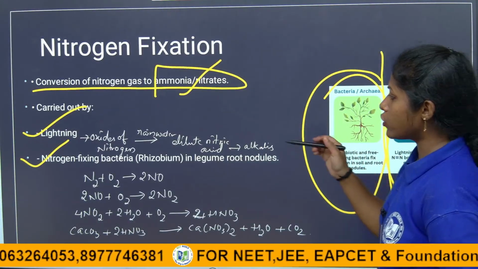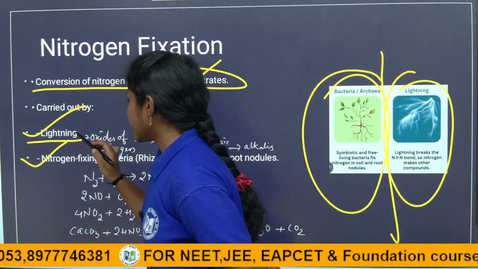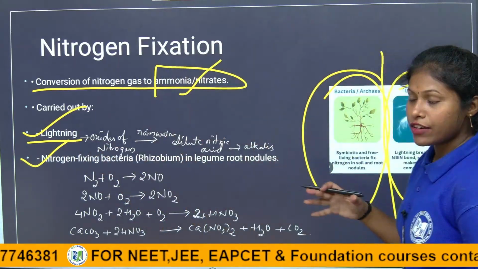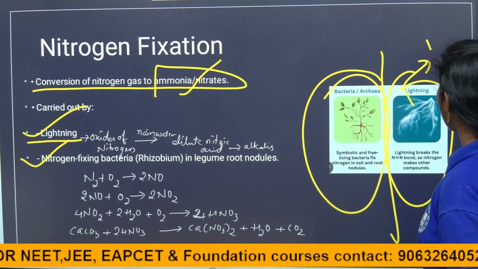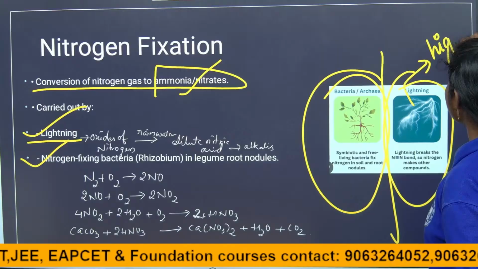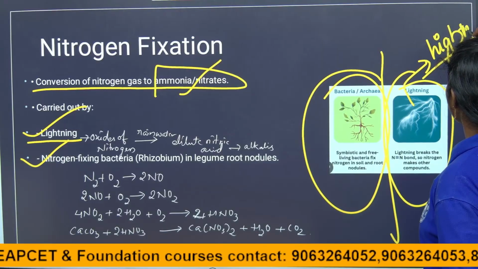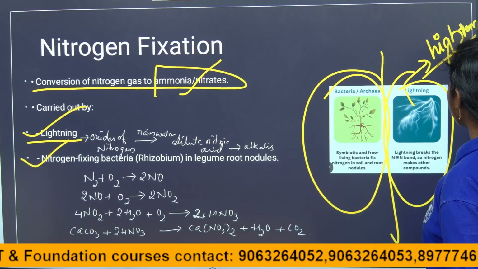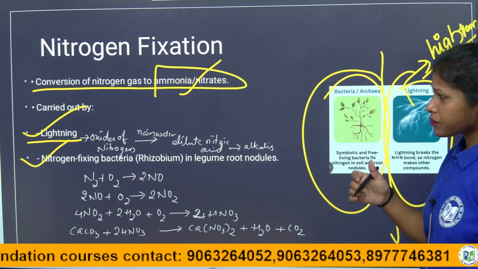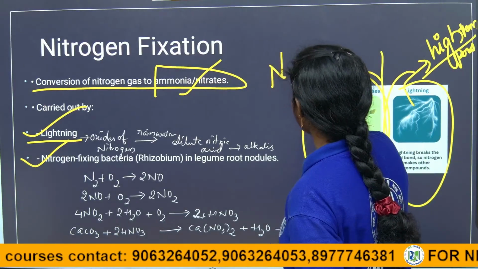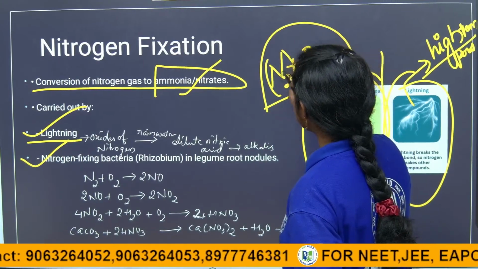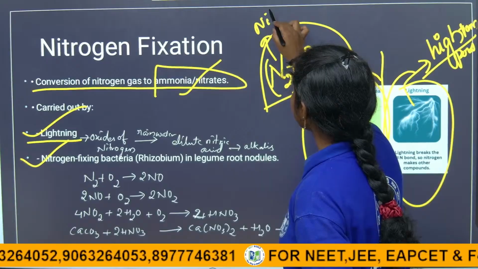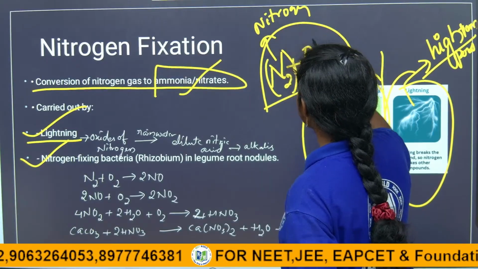How? Coming to the first one, lightning. When heavy rain falls, there are thunderstorms. In that, the lightning has very high temperatures. When the high temperatures are there, the nitrogen mixes with oxygen. Here N2 is nitrogen, O2 means oxygen.